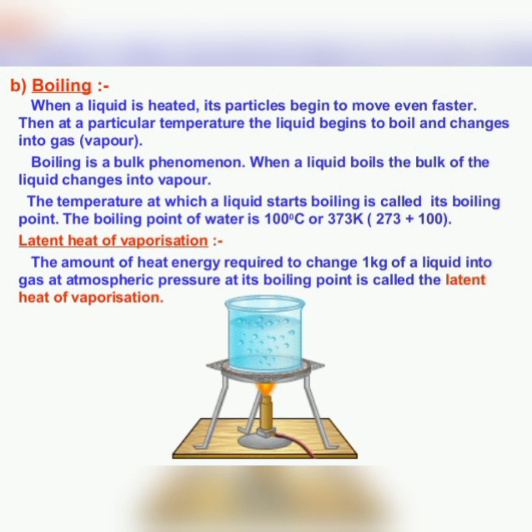So here also latent heat is there, that means hidden heat is there, that is absorbed by the particles of liquid to convert into vapor. The amount of heat energy required to change 1 kg of a liquid into gas at atmospheric pressure at its boiling point is called the latent heat of vaporization, because this supplied heat is used up in overcoming the force of attraction present between the particles of liquid.